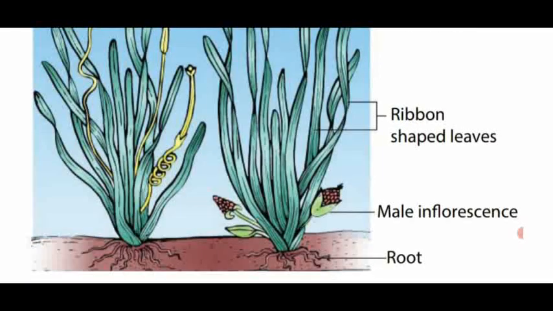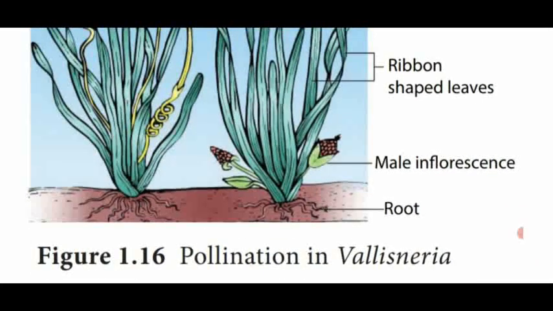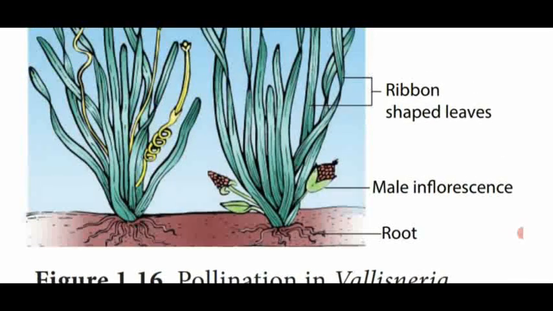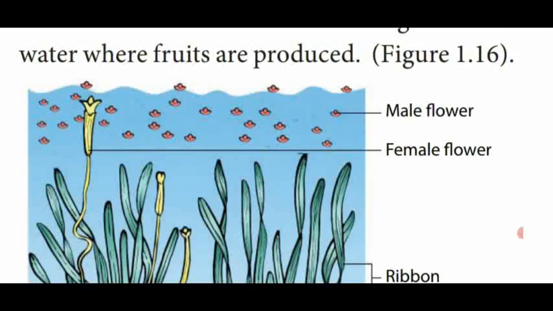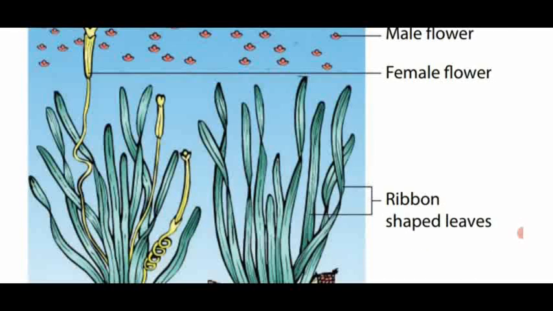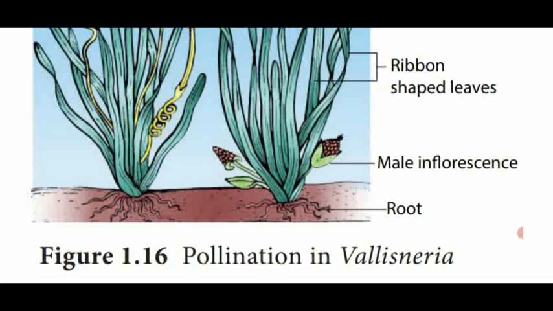The leaves are ribbon-shaped. The plant is said to be dioecious, male and female plants separately, submerged, it is fully immersed in the water. Only the flowers go to the water level. Fully submerged, and also rooted, that means attached to the bottom of the water soil. That is said to be pollination in Vallisneria.